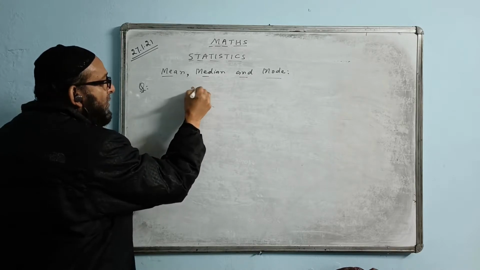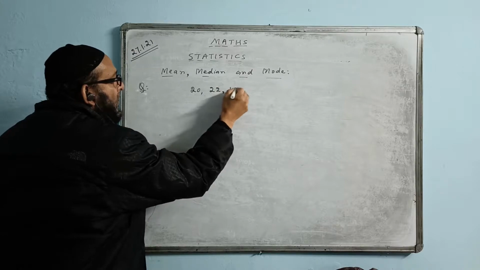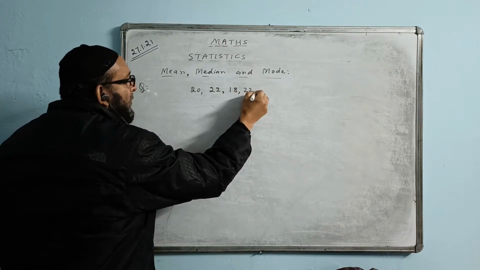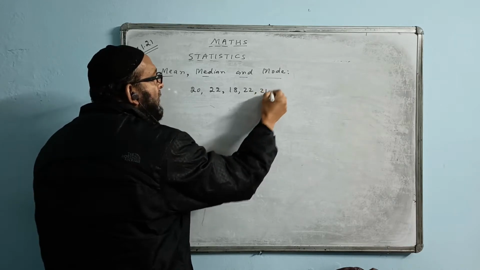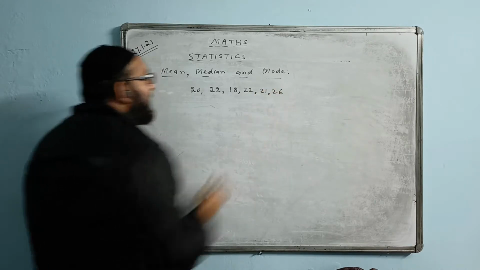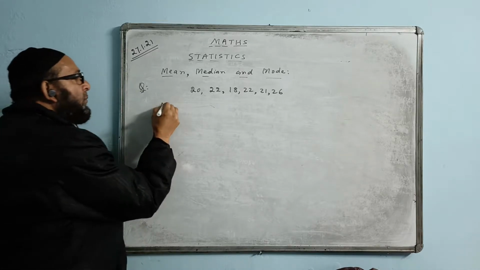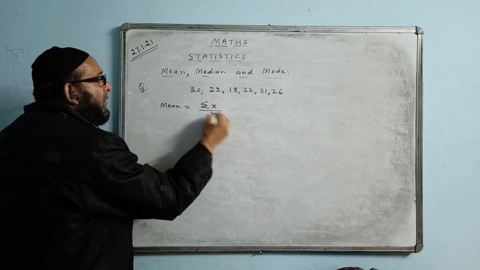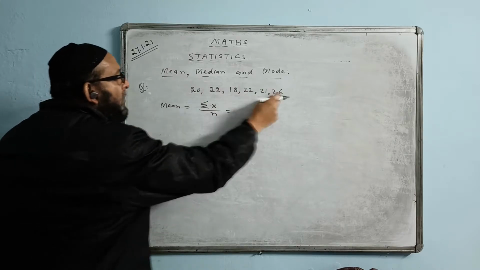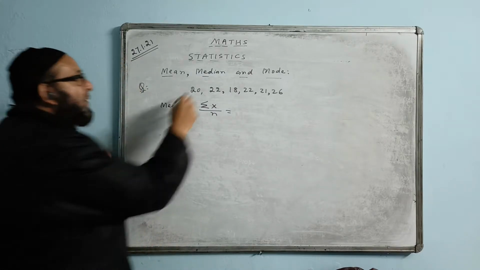Suppose numbers are given like this: 20, 22, 18, 22, 21, 26. And they are asking you to find the mean. I will show how to find the mean. The mean formula is summation of x by n. Sum of all these numbers, the average. Mean is average. First we will add all these numbers.